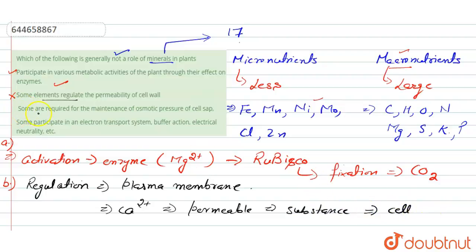Next is: some are required for the maintenance of the osmotic pressure of the cell. This one is also correct.